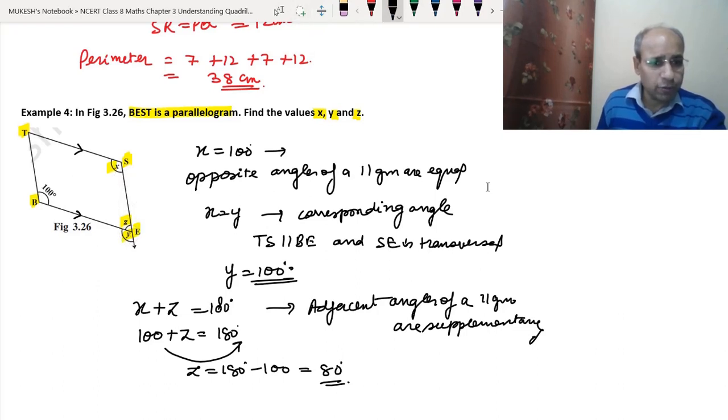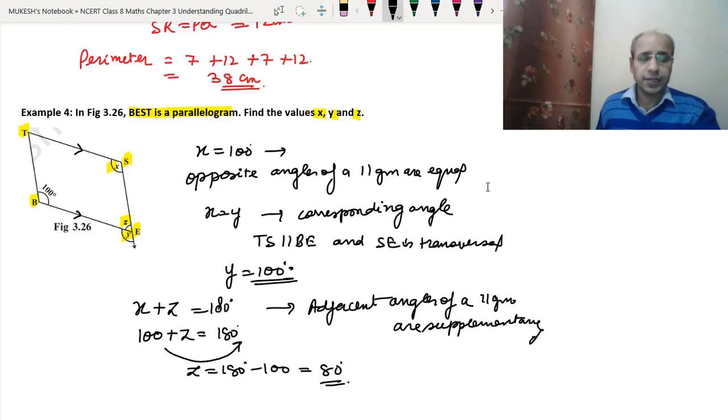So y will be equal to x, and since x is 100 degrees, y will also be 100 degrees. Now either we can do x plus z equal to 180 degrees, adjacent angles of a parallelogram, or we can do y plus z equal to 180 degrees, the linear pair. In both cases we will get z equal to 80 degrees. I hope this is clear to you.